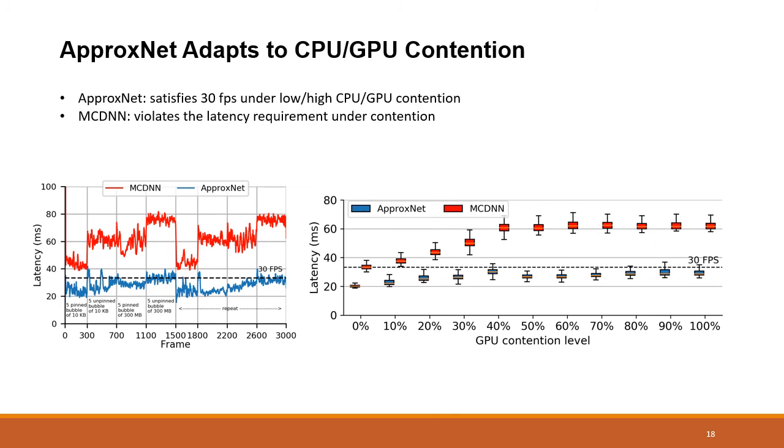We evaluate ApproxNet under resource contention by manually injecting synthetic CPU or GPU contention and observing the temporal latency. We can see in the left figure that we test with 4 phases with varying CPU conditions. ApproxNet, shown in the blue curve, has latency below 33 milliseconds, while MCDNN has much increased latency under larger CPU contentions. The same trend holds as we inject different levels of GPU contention in the right figure.